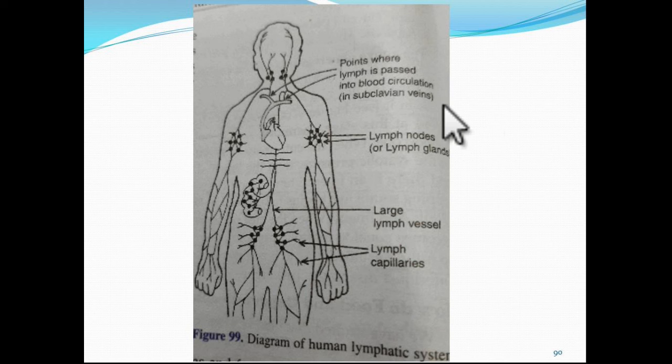which run just beneath the collarbone. These veins carry the lymph to the heart. In this way, the circulation of lymph from the body tissues to the heart is completed. I think this topic is clear, children.